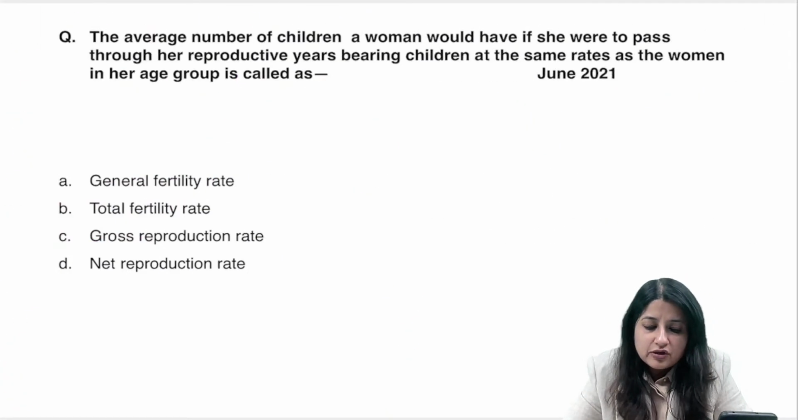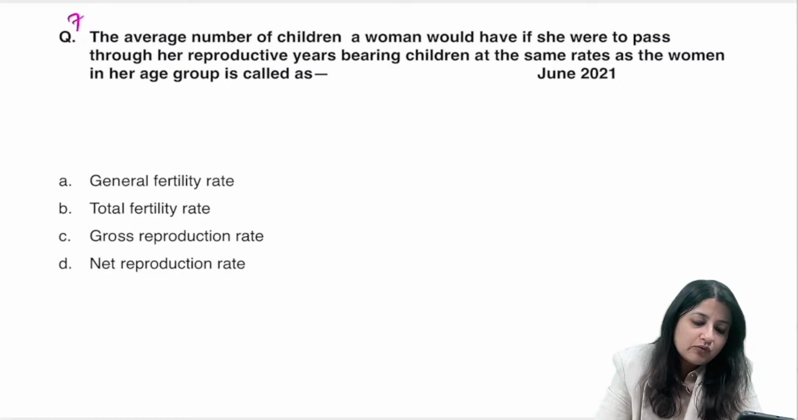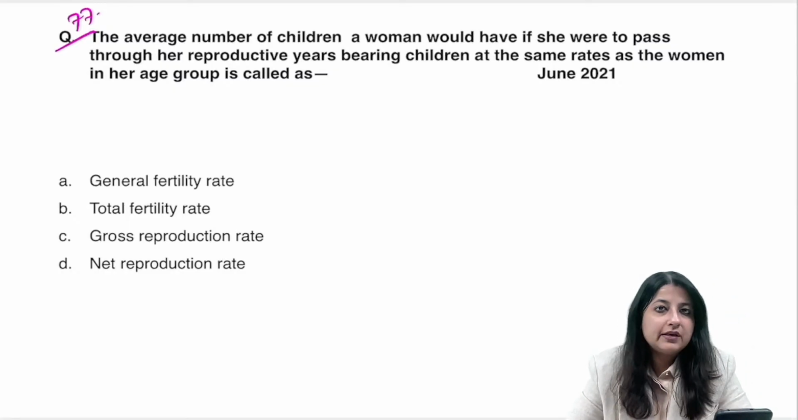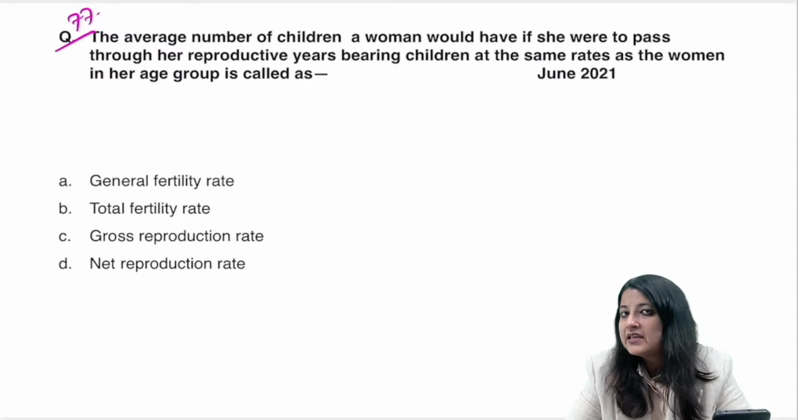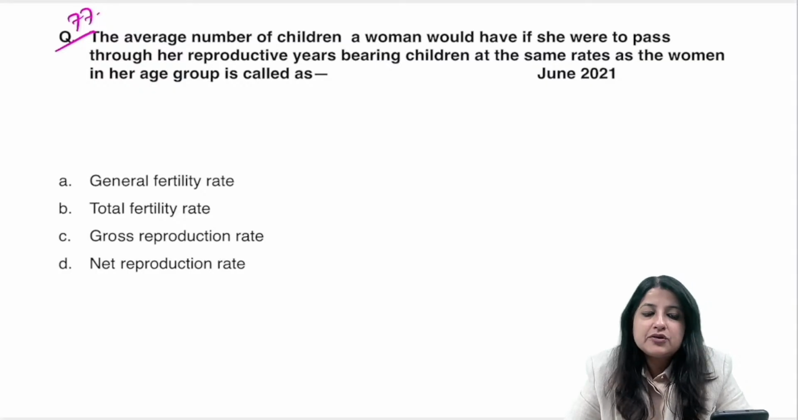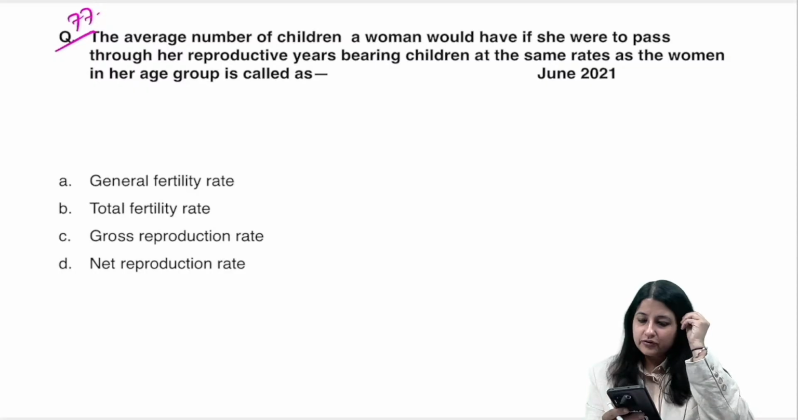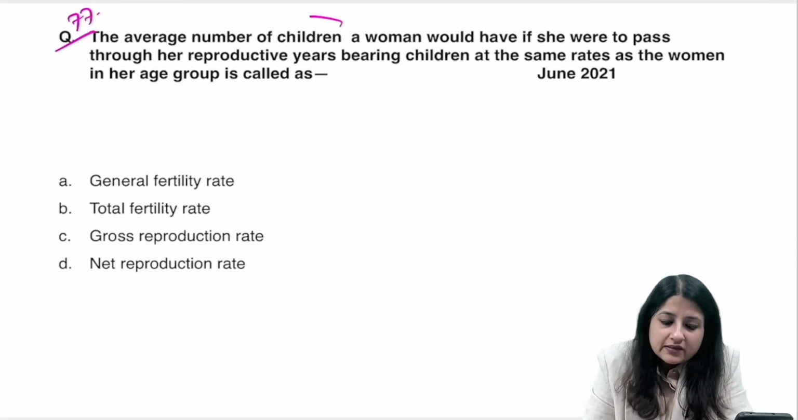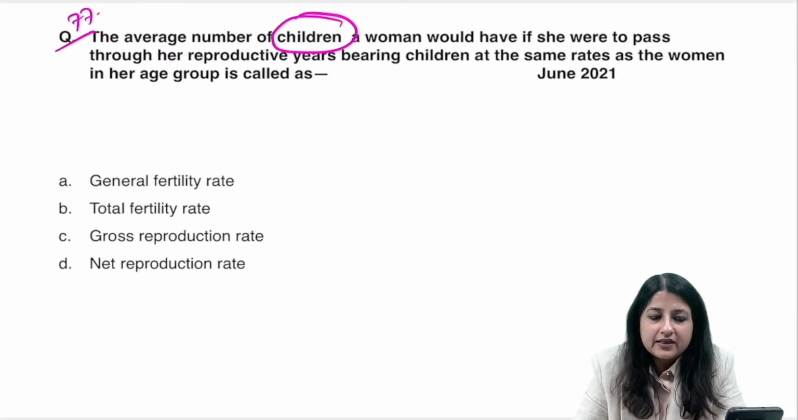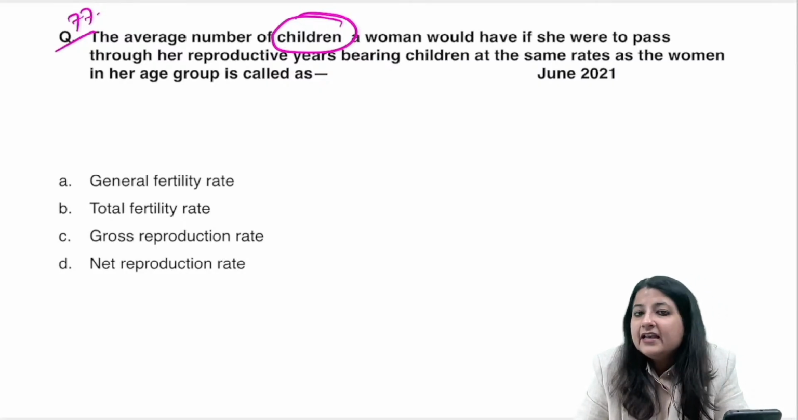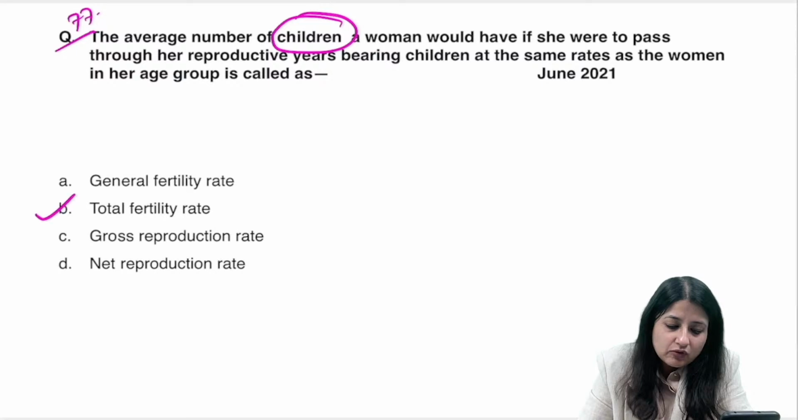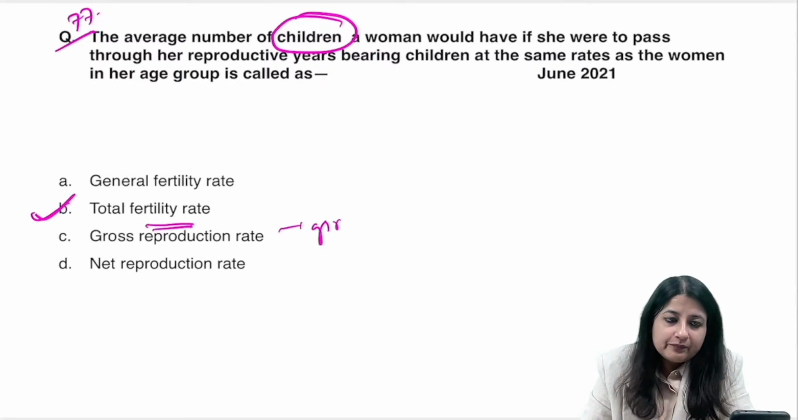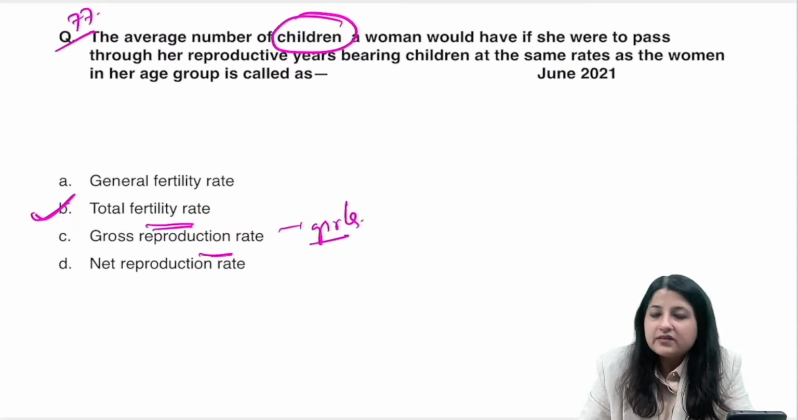Going to the next question, question number 77. The average number of children a woman would have if she were to pass through her reproductive years, bearing children at the same rate as women in her age group. We discussed this question yesterday. What is the answer to this? What is your buzzword here? Very good, children. So we've already covered this question yesterday. If the buzzword is children, it is always total fertility rate. If the buzzword is girls, it is gross reproduction rate.